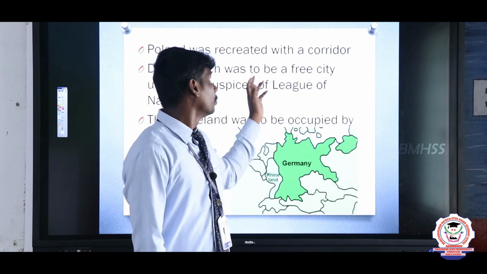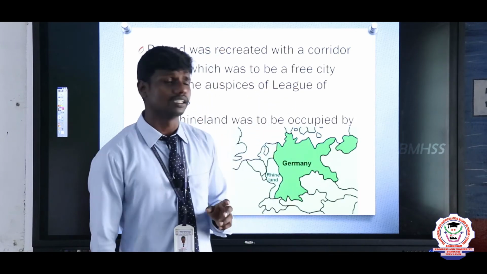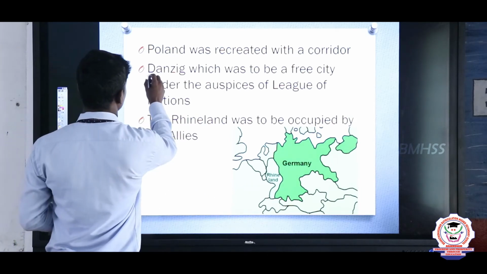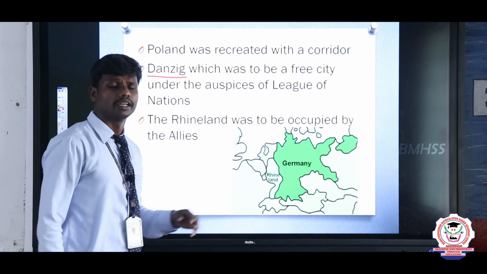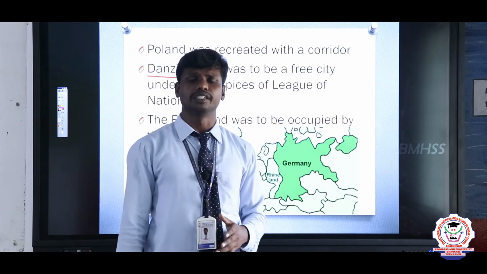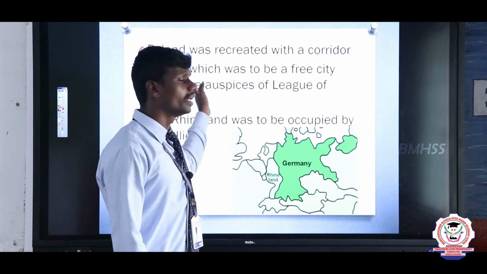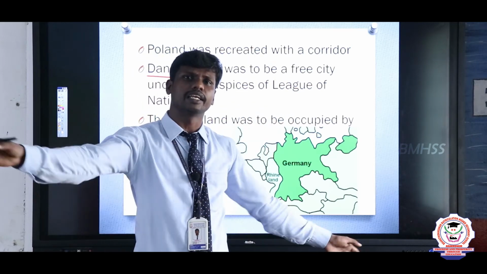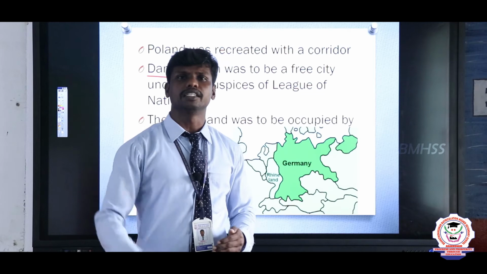So the people of Germany had Danzig here. Danzig is a place under the control of the League of Nations. Now the place was given to the people of Poland, so Poland's territory extends to the Baltic Sea.